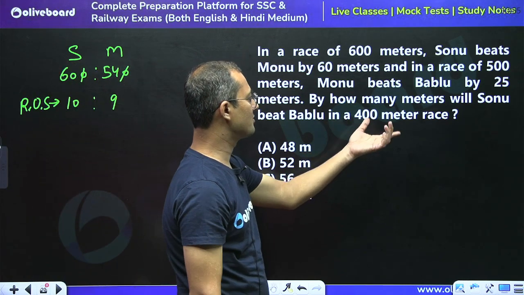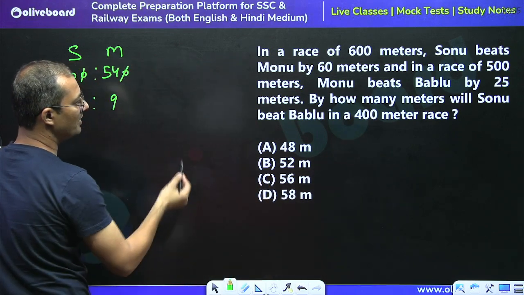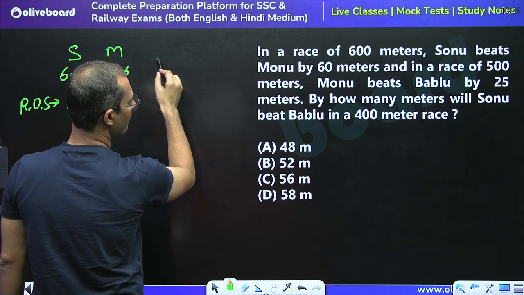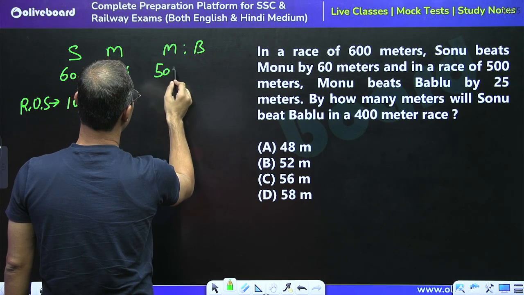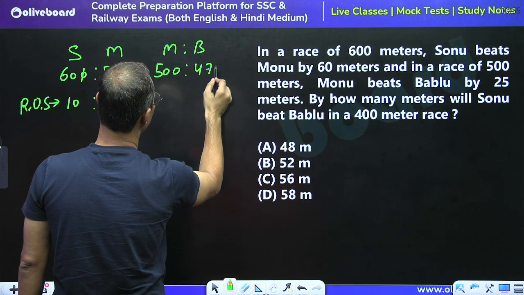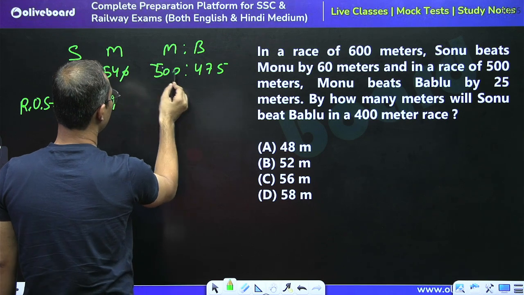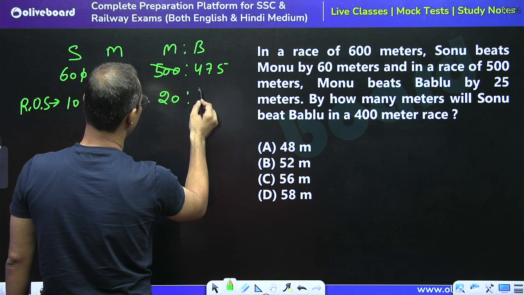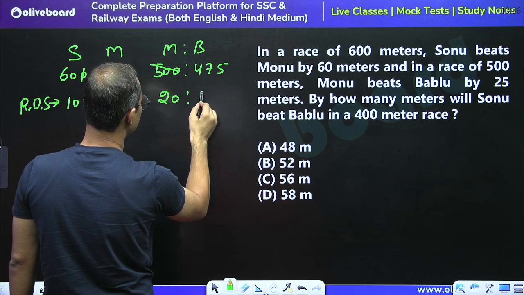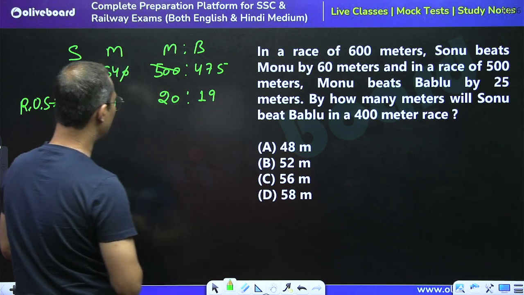Now Monu beats Bablu by 25 meters in a race of 500. So the race is of 500, so Bablu will travel 475. Dividing by 25, 500 is 20 times, and 475 is 19 times, right? Yes.